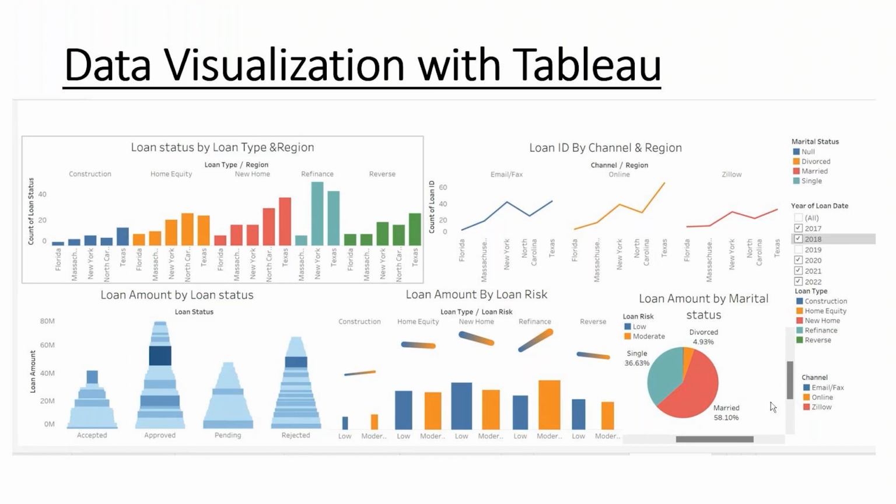So based on this chart, our visualization indicates that most people apply for a loan online. They're either married, and they're either getting a new home or refinancing.